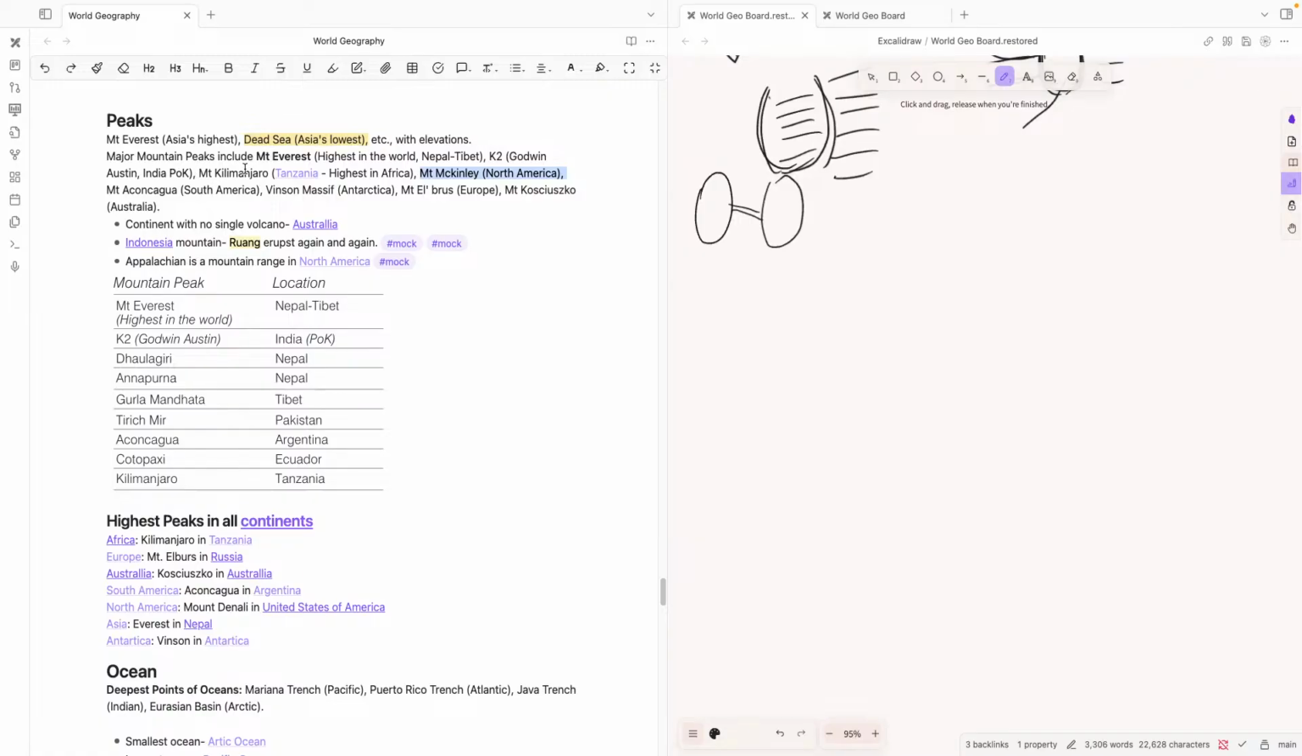Major mountain peaks include Mount Everest, highest in the world, Nepal and Tibet; K2, Godwin Austen, India, POK. Mount Kilimanjaro is in Tanzania, which is the highest in Africa. Mount McKinley is in North America, which is the highest in North America. Mount Aconcagua is in South America, which is the highest in South America. Vinson Massif is in Antarctica, and Mount Elbrus is the highest in Europe. Mount Kosciuszko is the highest in Australia.